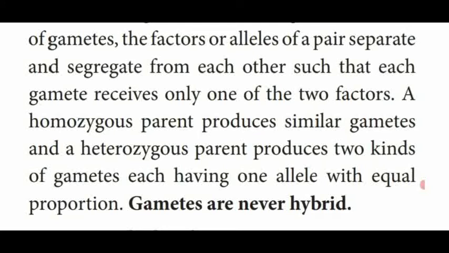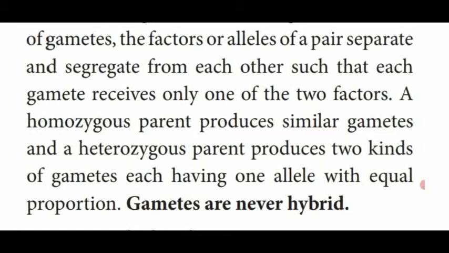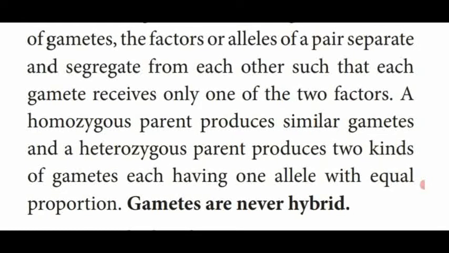The homozygous parent produces similar gametes. The heterozygous parents produce two kinds of gametes, each having one allele in equal proportion, so gametes are never hybrid.